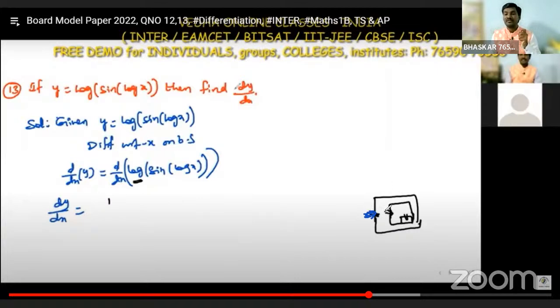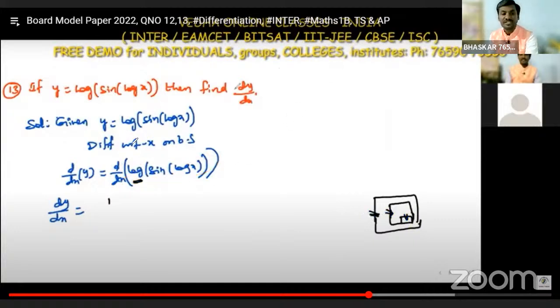After that you open your main door, and after that you enter another room inside your home. Similarly, whenever you are applying the formula, first apply the formula for the outside function. Think about the outside function only, don't think about all these functions together.